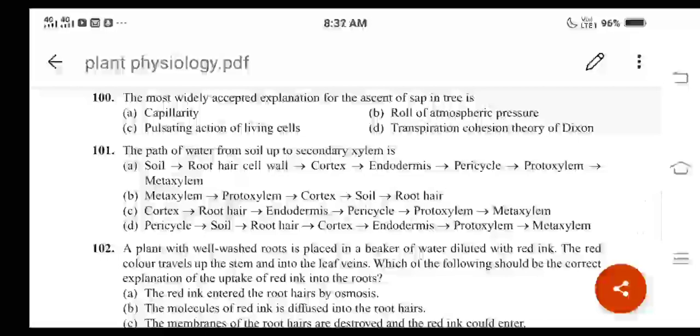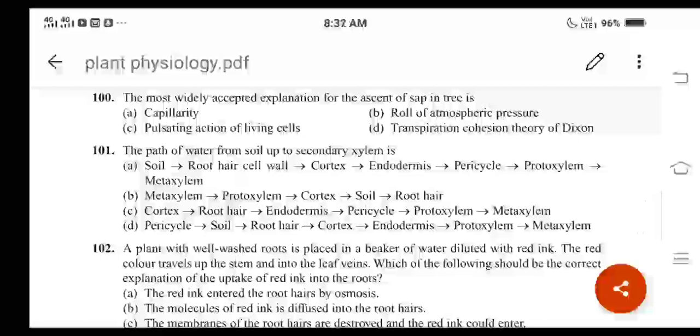It means the water will move from soil to the root hair cell wall, then from root hair cell wall to the cortex, then from cortex into the endodermis, then from endodermis into the pericycle, the next part. And remember, endodermis is the innermost layer of the cortex, right? And remember, endodermal cells are deposited with the substance called suberin, right? Pericycle means what here? The stellar region always begins with the pericycle, right?